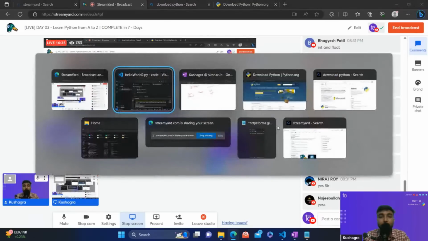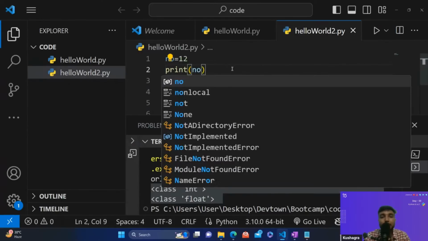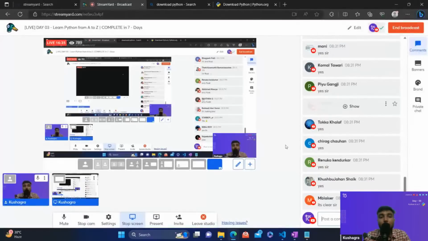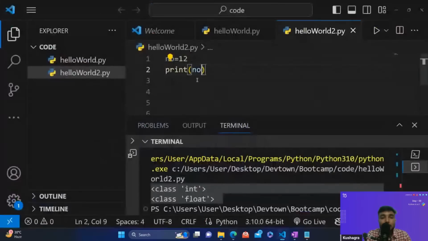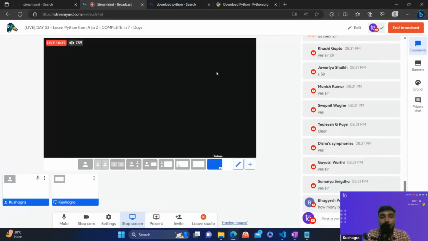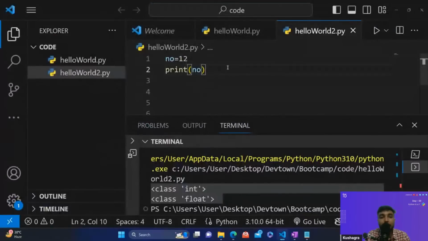Okay, now let me remove this, and let's just print this, guys. We have talked about floating points as well as integers. So can anybody predict, I've just entered 12 over here, will the output for this be a floating point value or an integer?